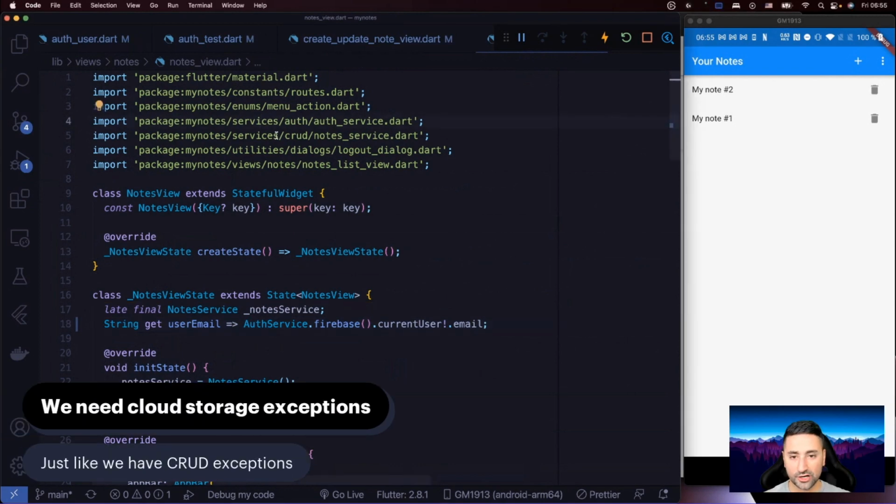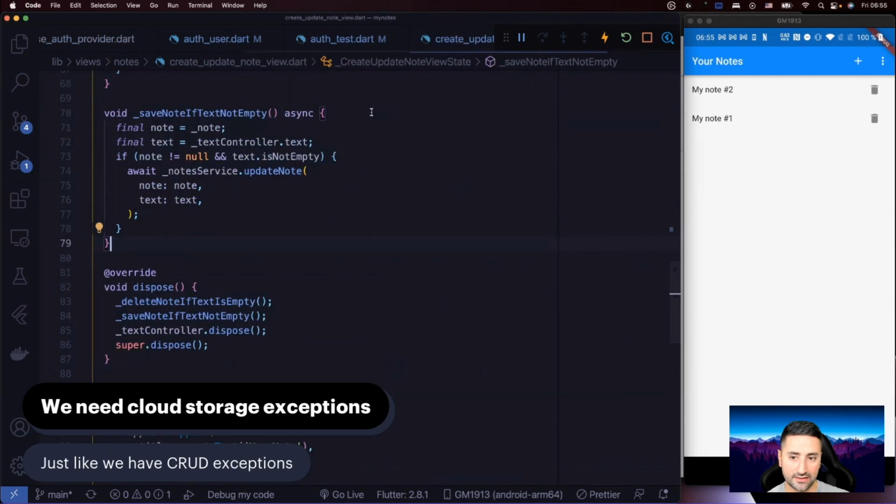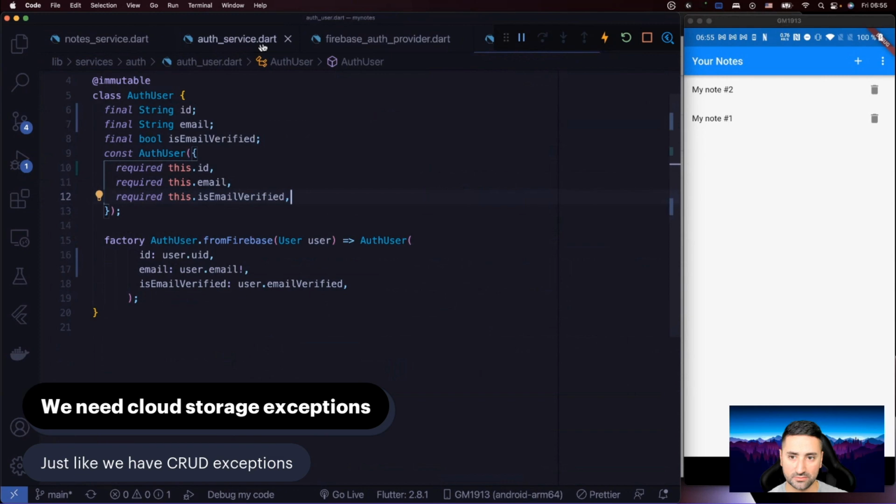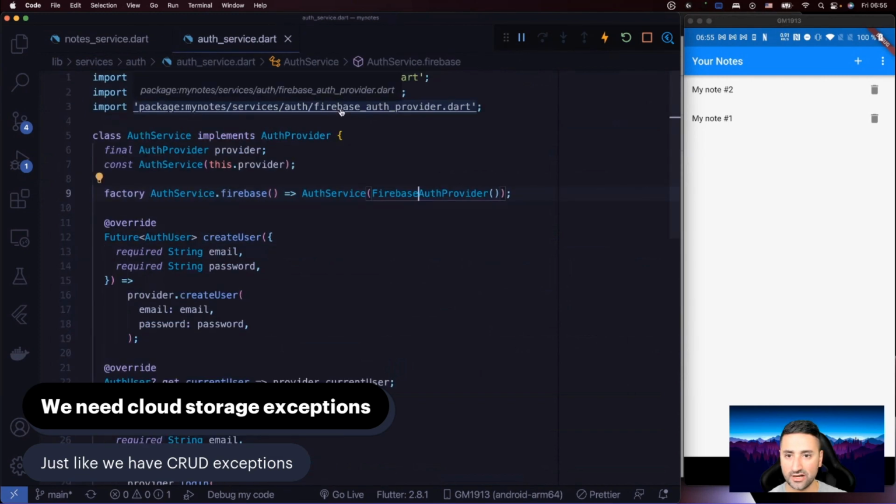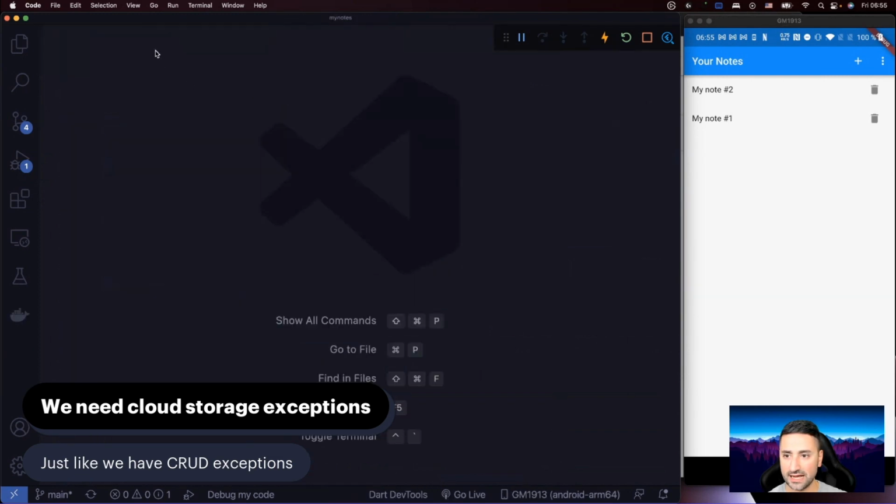Okay, now we're going to get to the juicy parts of the cloud storage integration. So I'm basically removing all the Dart tabs from here. I'm actually not deleting the files, I'm removing the tabs, so it's a clean slate. Then what we need is to create all our cloud storage exceptions.